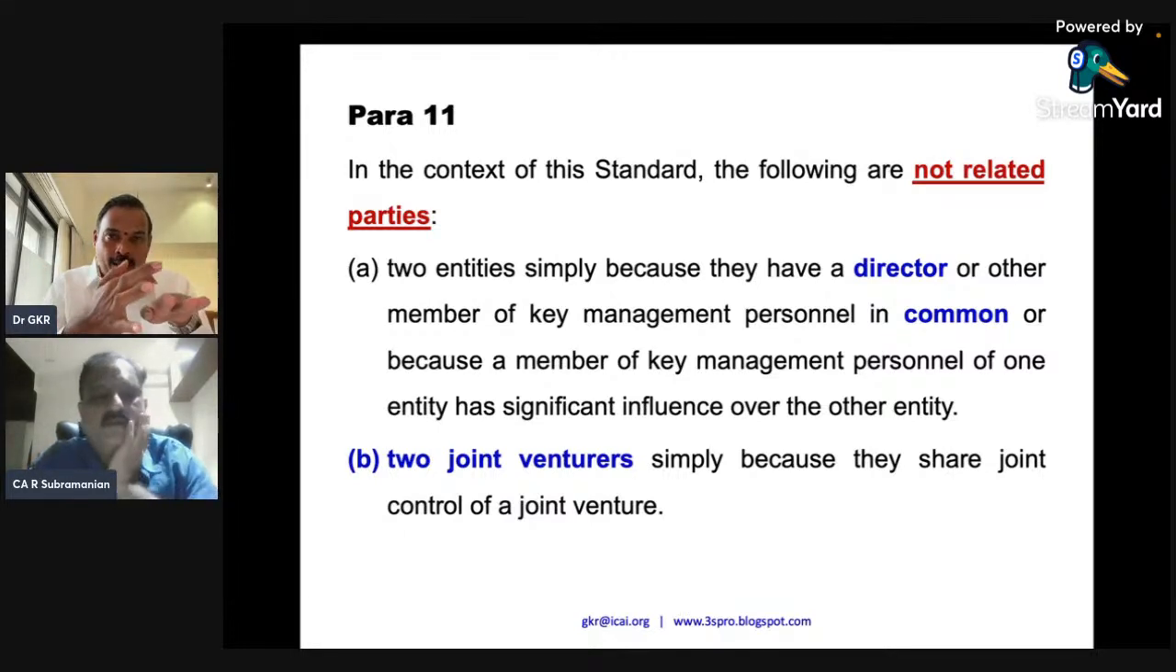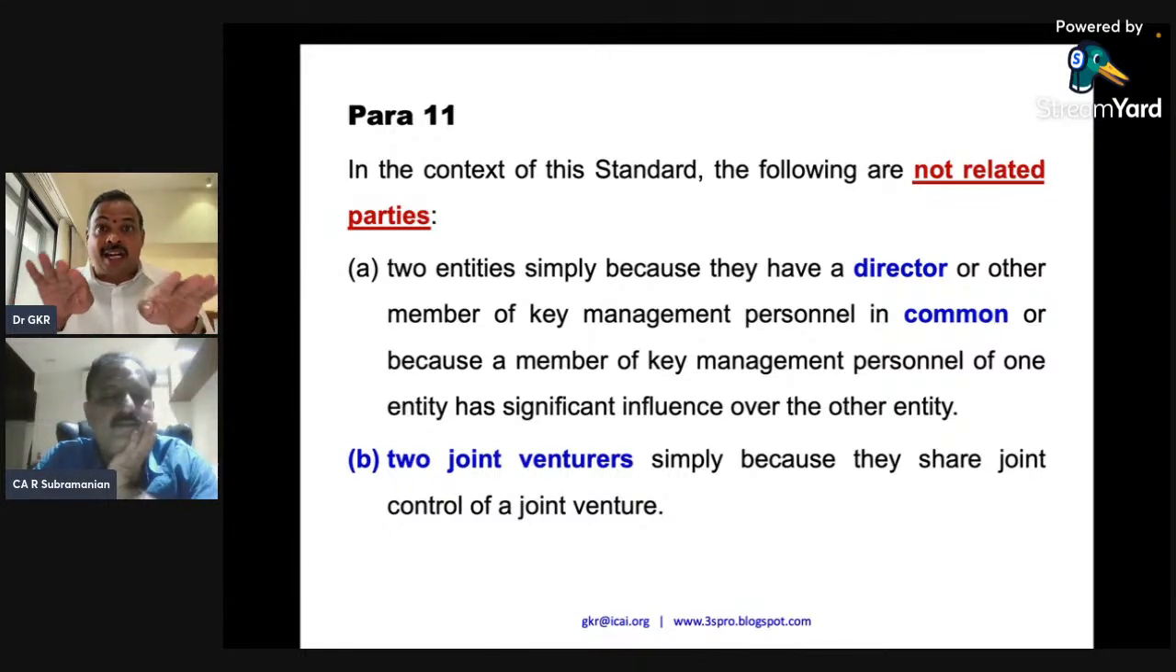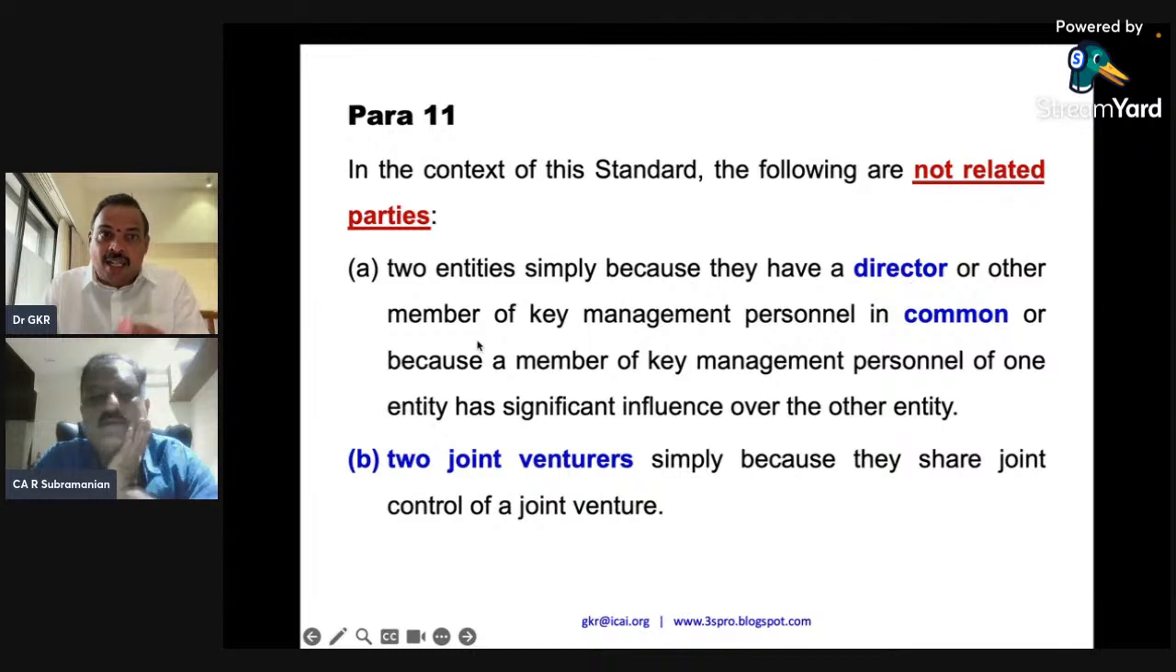Gopal Krishna Raju is a director in A Limited. Gopal Krishna Raju is a director in B Limited. Can you say A Limited and B Limited are related parties? No, they are not related parties, 2 entities simply because they have a common director or a KMP. For example, can one person be a managing director in both the companies? Yes, he can be.